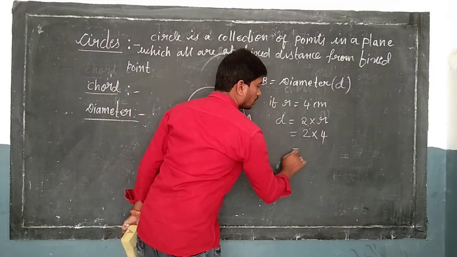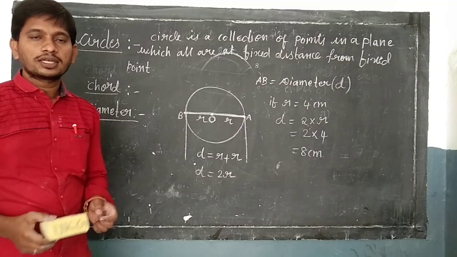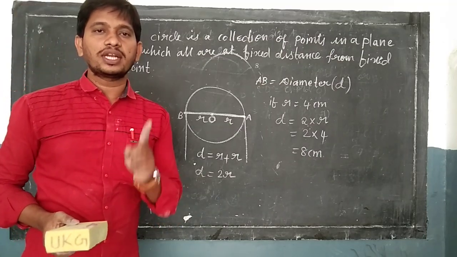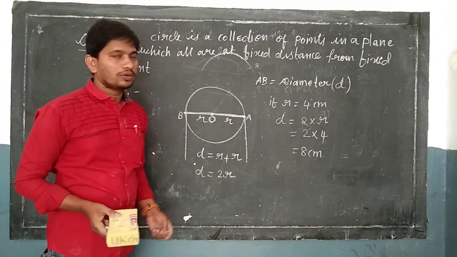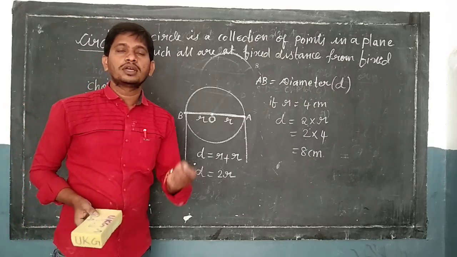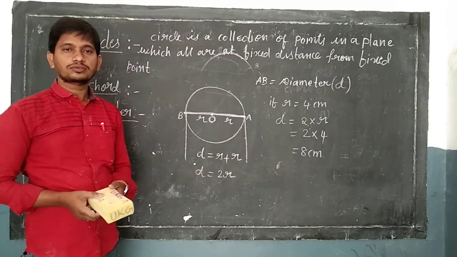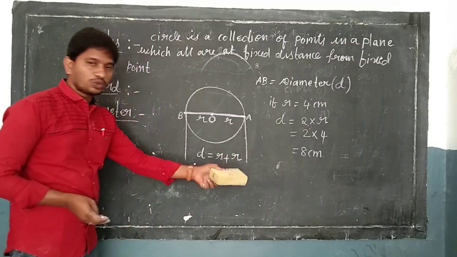So 2 into 4 is 8 centimeter. Students, diameter is 2 times the radius. For example, if the radius is 5 centimeter, then what will be the diameter? Diameter is 2 into 5, 10 centimeter.